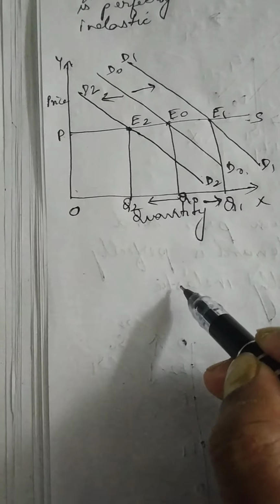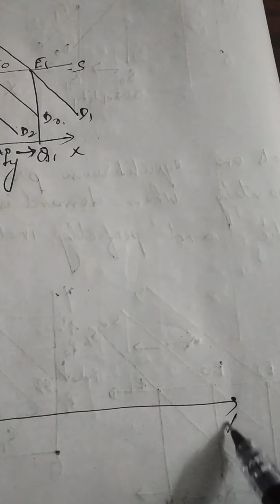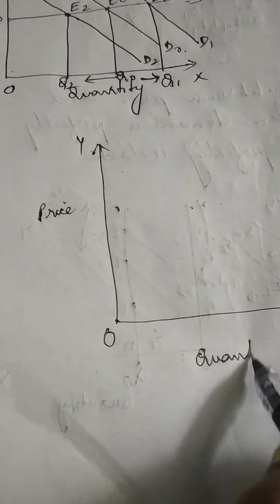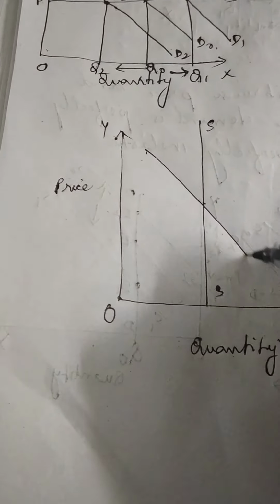Now let me explain the case when the supply is perfectly inelastic. Again I measure on the y-axis price. This is the origin. On the x-axis I measure quantity. Supply is perfectly inelastic means supply curve is vertical, parallel to the y-axis. So initial demand curve is D0, D0. Initial equilibrium is E0, initial equilibrium quantity Q0 and initial equilibrium price is P0.